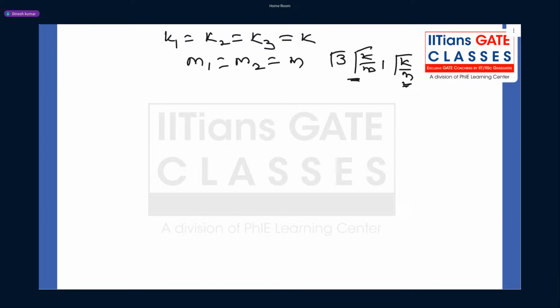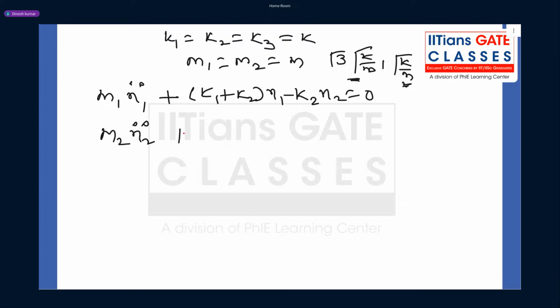Now let's solve this question. For this 2 degree of freedom system, the equation of motion is given by m1 x1 double dot plus (k1 plus k2) into x1 minus k2 into x2 equal to 0, the first equation. And what is the second equation of motion? It is m2 x2 double dot, then what?